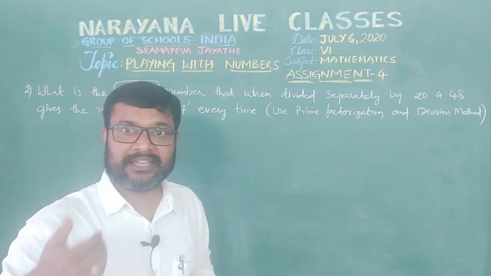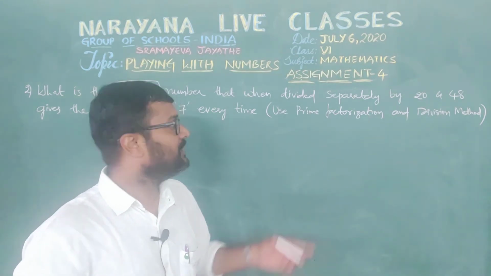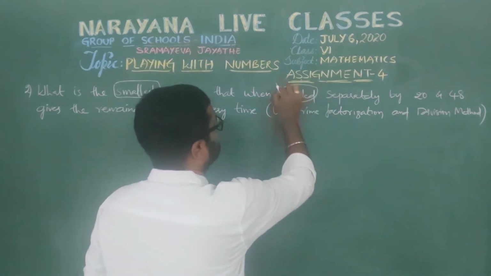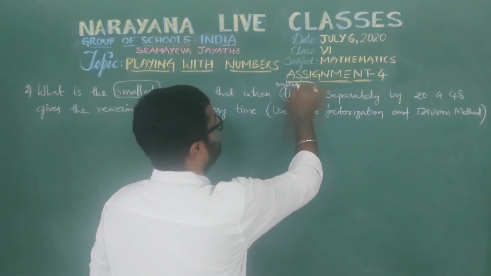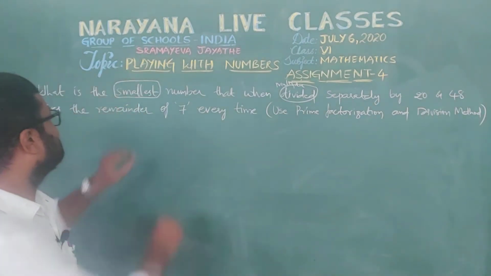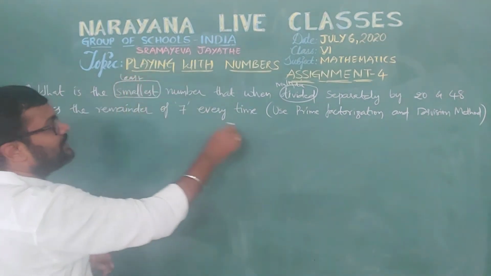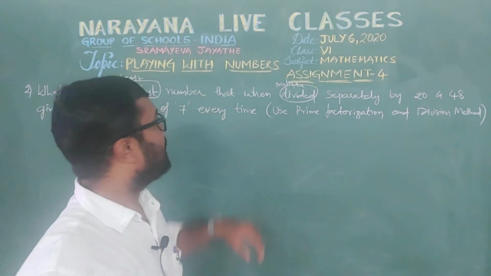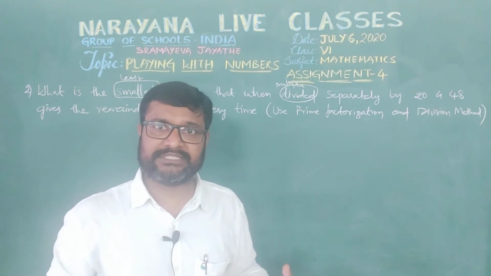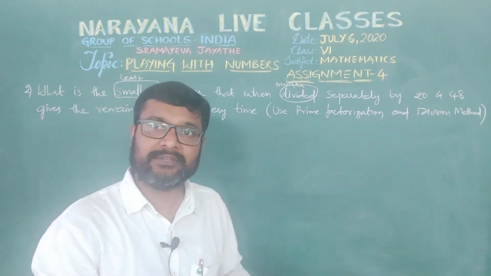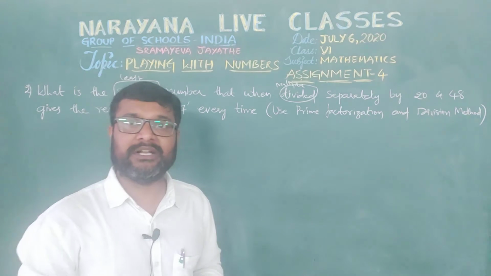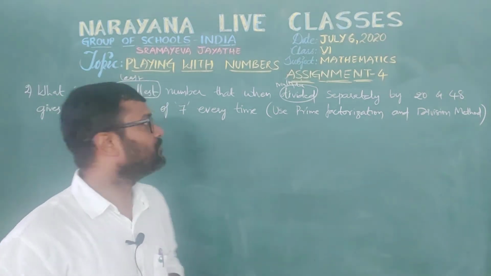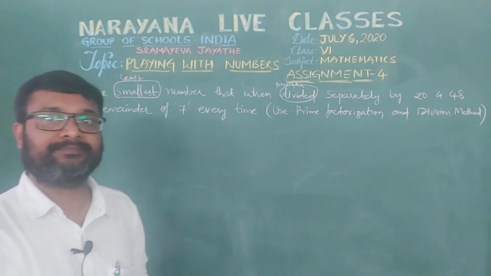Every multiple is divided by every factor, isn't it? So here divided means nothing but what? It is a multiple. So here smallest means least. Divided by means it is the multiple. So least, and we are dividing with both numbers, so that's why it is a common multiple. So least common multiple. Here we use the least common multiple, that is LCM, to find the smallest number.